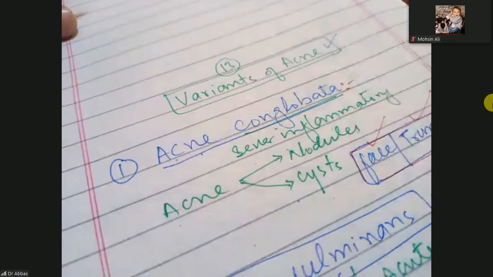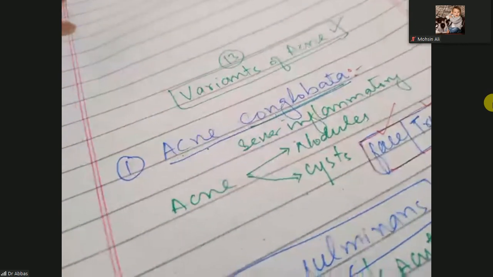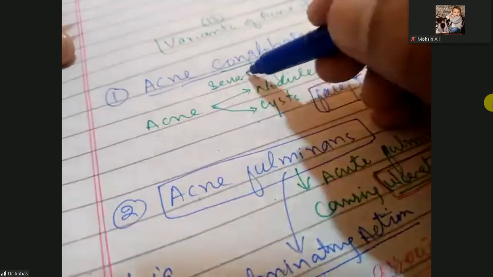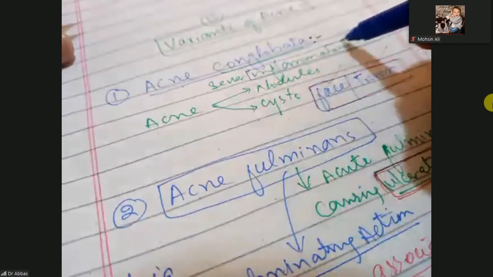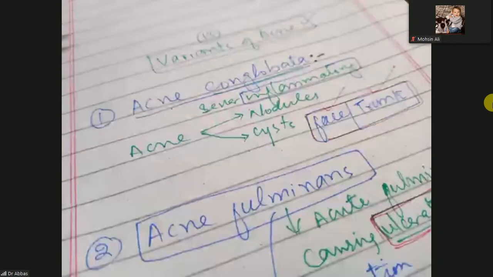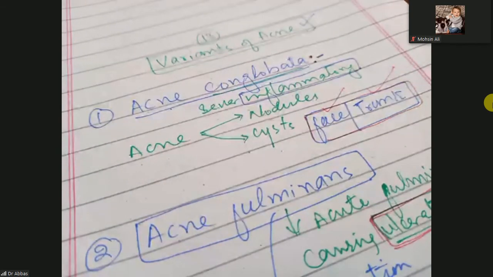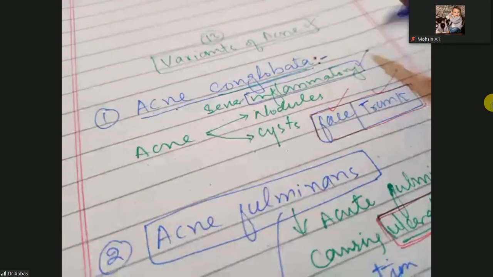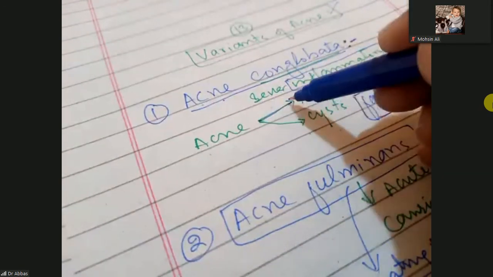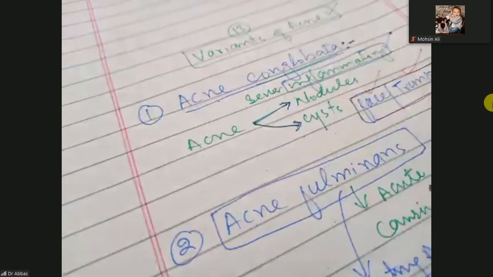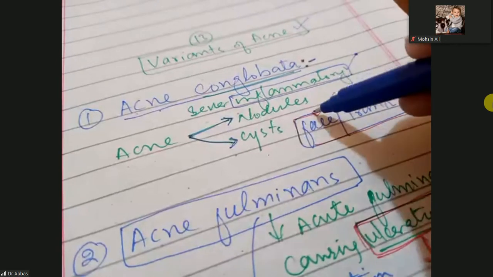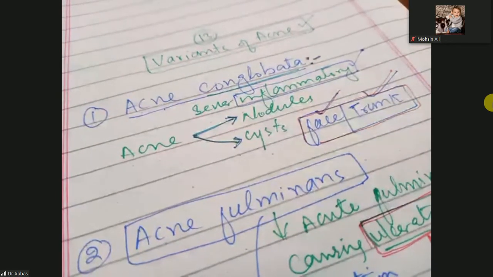The two most common variants of acne are acne conglobata and acne fulminans. Acne can be present as inflammatory and non-inflammatory. Non-inflammatory are the comedones, but severe inflammatory acne causes scarring. Acne can be present with nodules or cysts, which is nodulocystic acne, involving the face and trunk.